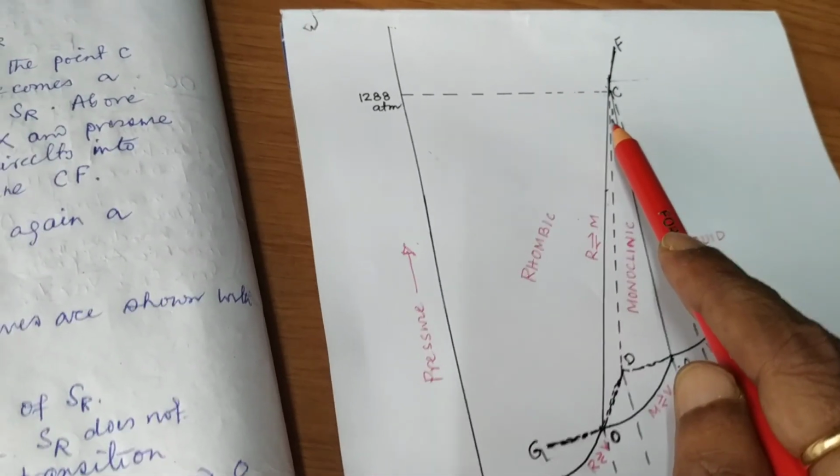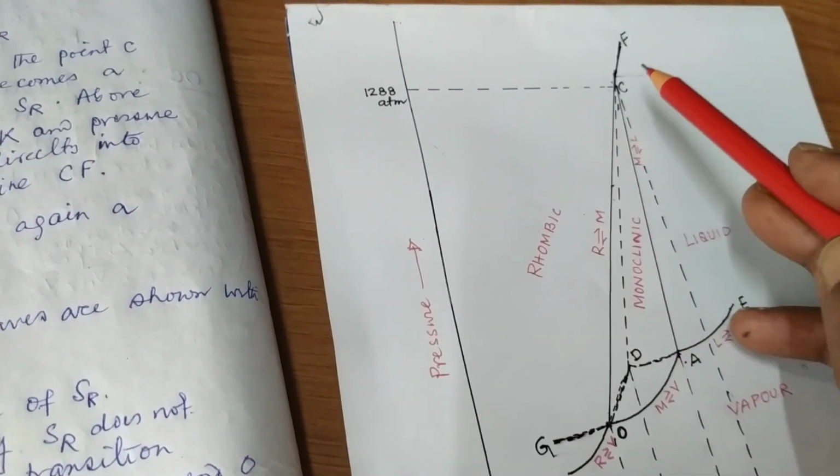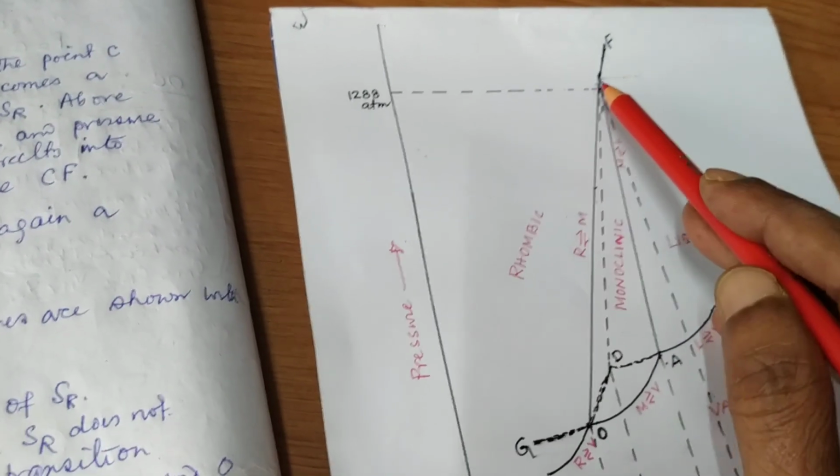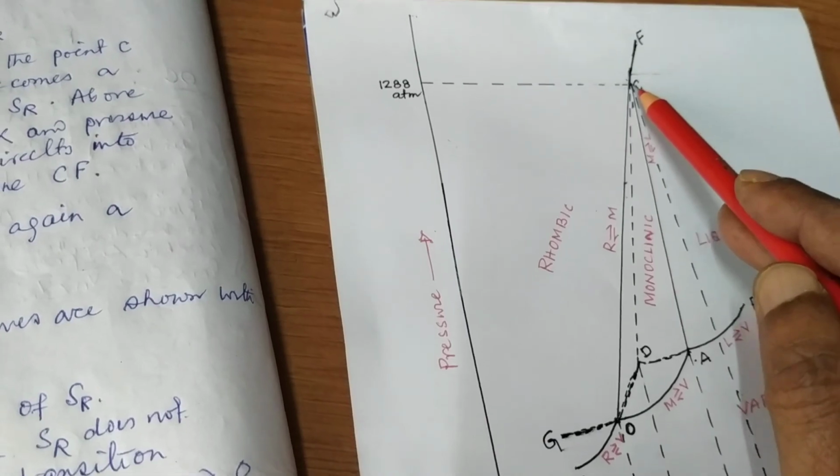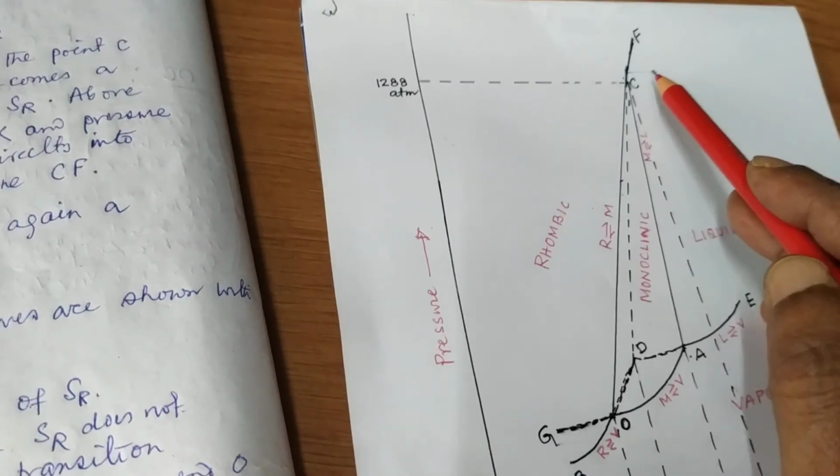So above this point C, SR passes directly into liquid sulfur along the line CF.